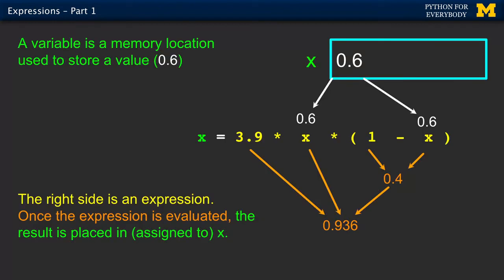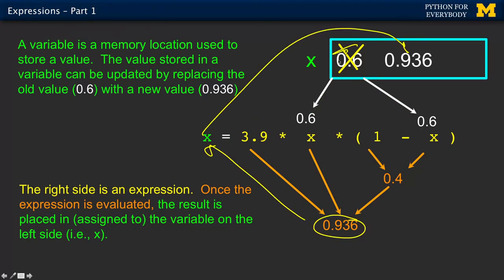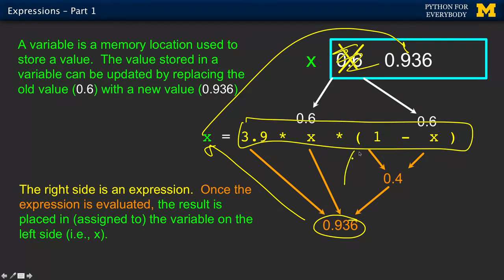So if, for example, x before this statement started had a 0.6 in it, it firewalls this part off and computes this part here by pulling the 0.6, the old value of x, doing the computation, running through the things, getting the new value, and then after it's got that new value, and only then, does it store the 936 into x, overwriting the 0.6 that was in x, okay? So one side finishes, produces a result, and then it can overwrite. It doesn't mean you have to put the variable on both sides, but it's why you can.